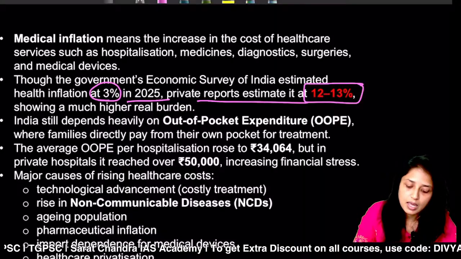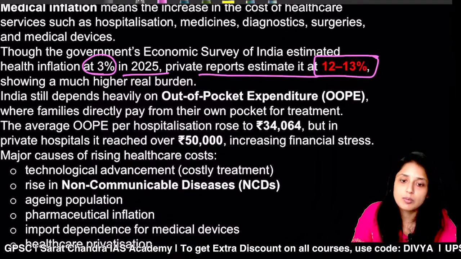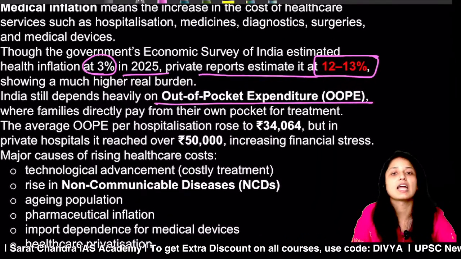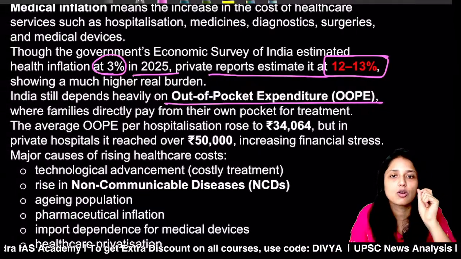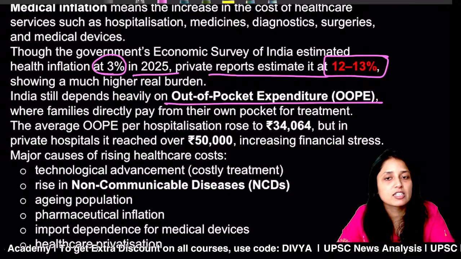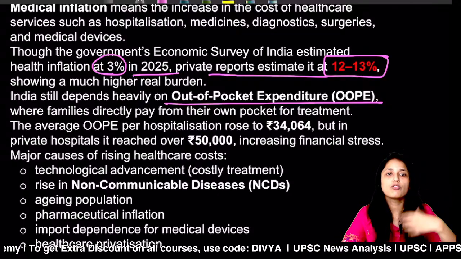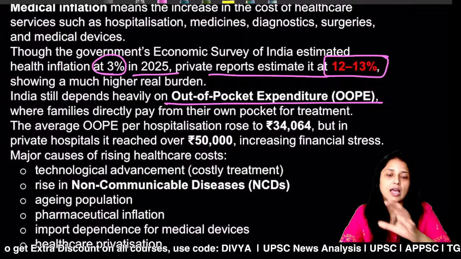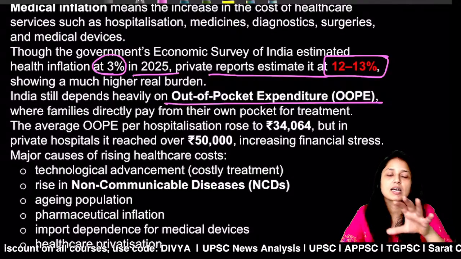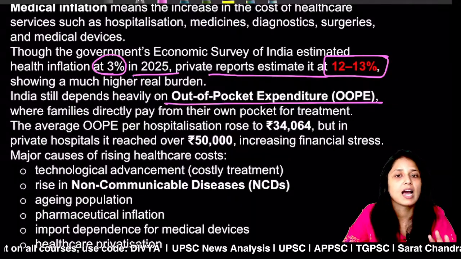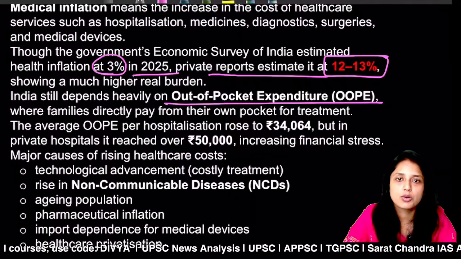Here, the article also talks about out-of-pocket expenditure, that out-of-pocket expenditure is increasing. I think we discussed this in the previous article also. What is out-of-pocket expenditure? The expenditure which you have to do from your own pocket. See, if you belong to the BPL category, you can be covered under the government health insurance scheme, that is Ayushman Bharat Jan Arogya Yojana.